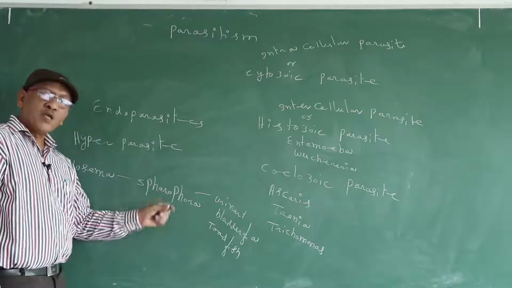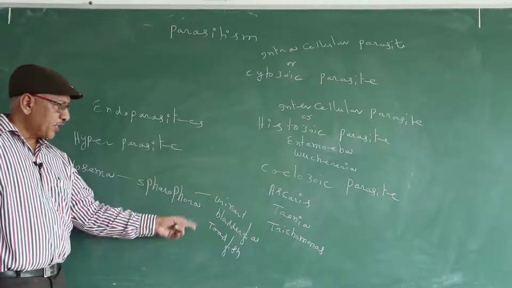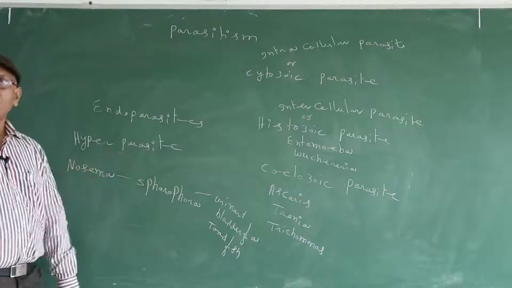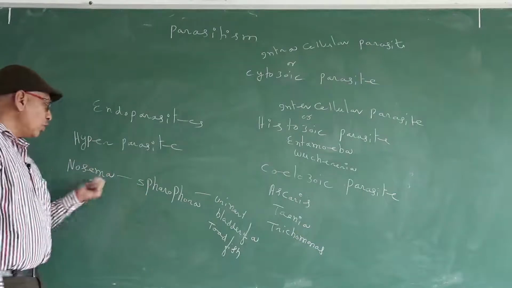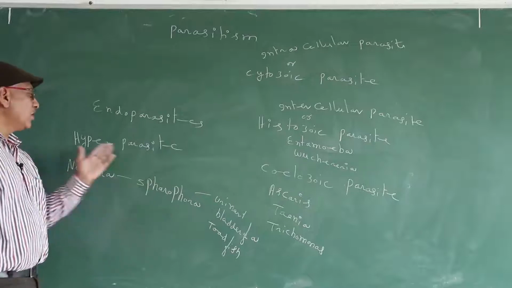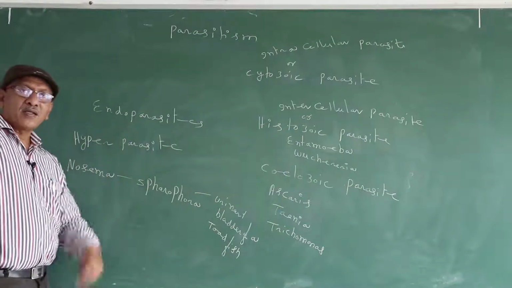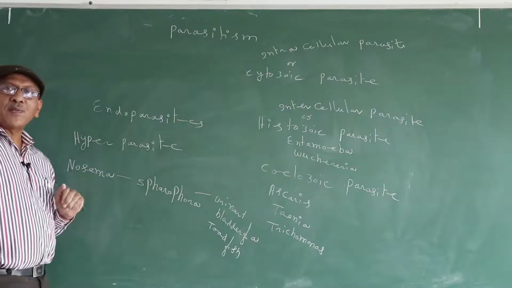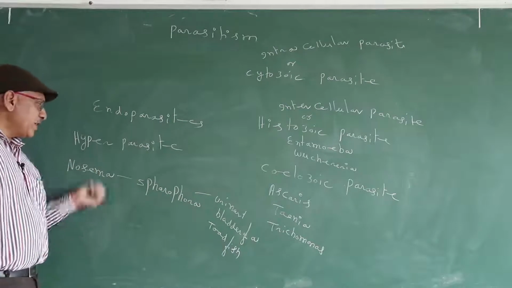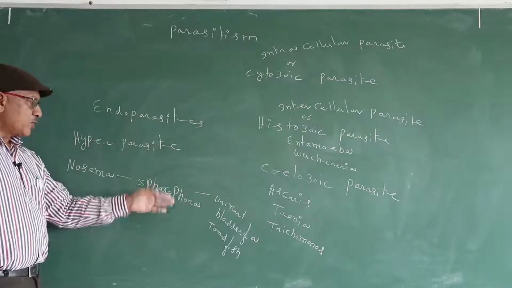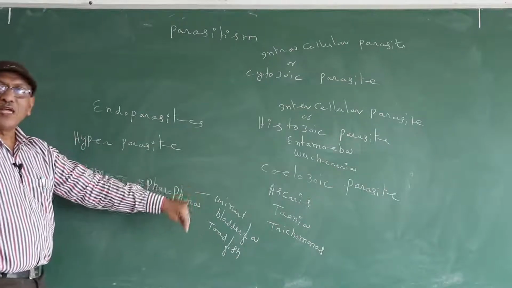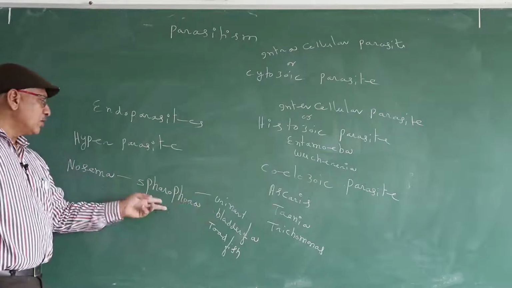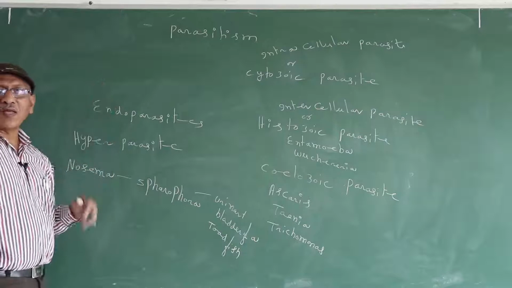So Spirophora polymorpha is a protozoan that lives in the urinary bladder of the toadfish. Nosema lives in Spirophora. So Spirophora is a parasite, and Nosema is a parasite in another parasite. What is a hyperparasite? A parasite that lives in or on another parasite is known as a hyperparasite. So Nosema is a hyperparasite on Spirophora. Spirophora is a parasite in the urinary bladder of the toadfish. So in hyperparasitism, two parasites and one hyperparasite are present.